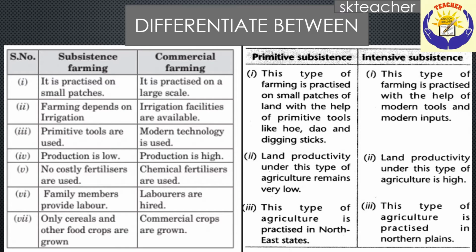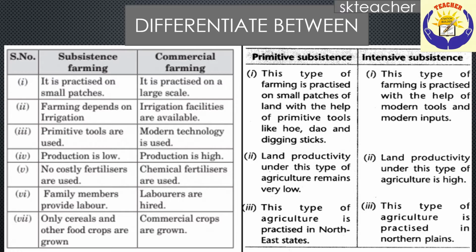These 3 types of farming systems will be asked in the form of differentiate between. Here you have 2 types of differentiate between given in the slide. Number 1 is differentiate between subsistence farming and commercial farming. Number 2 is primitive subsistence and intensive subsistence. In this part, primitive subsistence and subsistence farming are both the same. Okay, so we begin with the primitive subsistence.